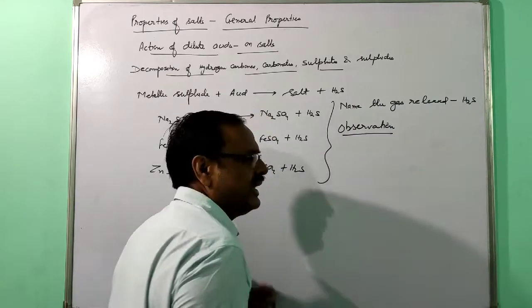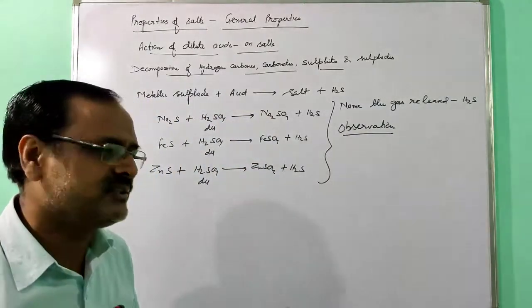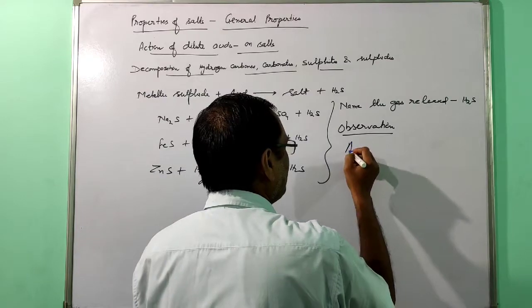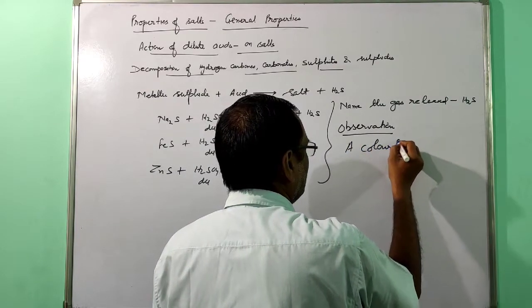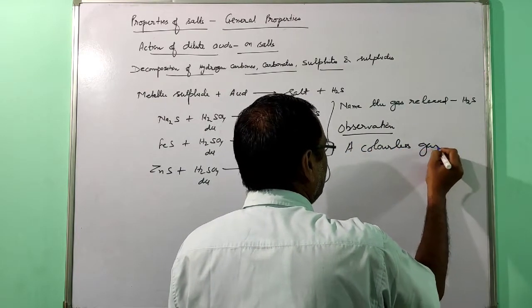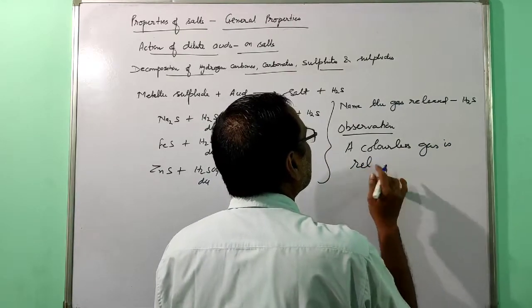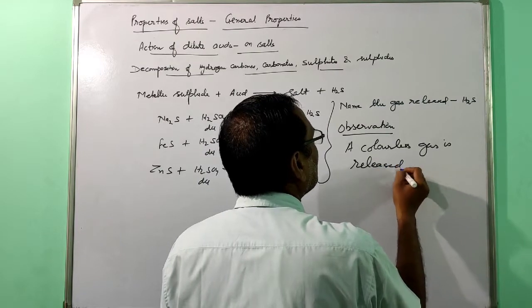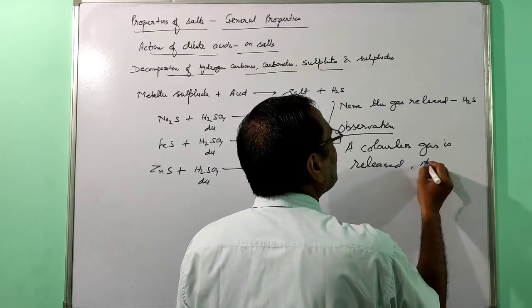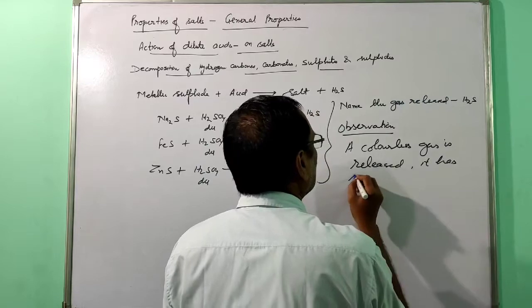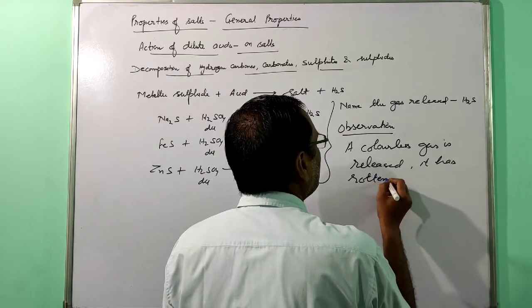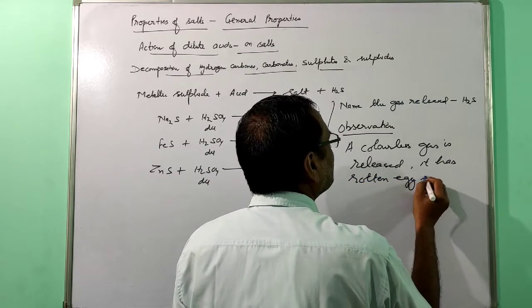First observation: a colorless gas is released, it has a rotten egg smell.